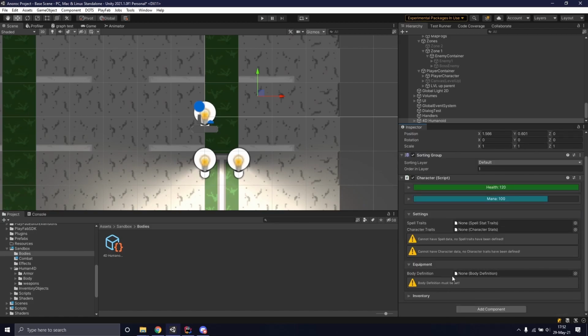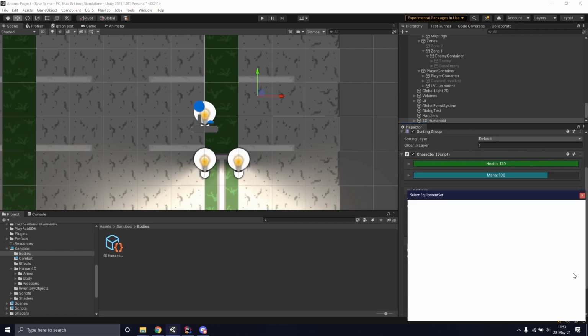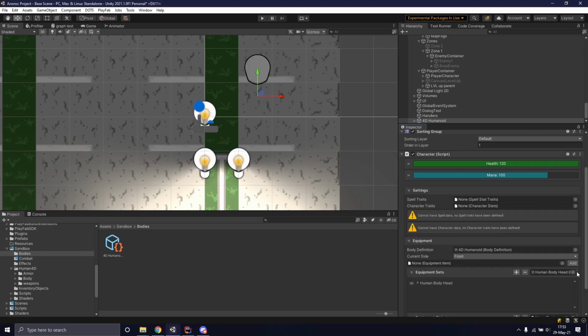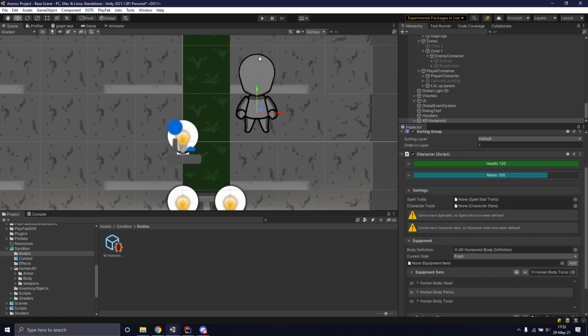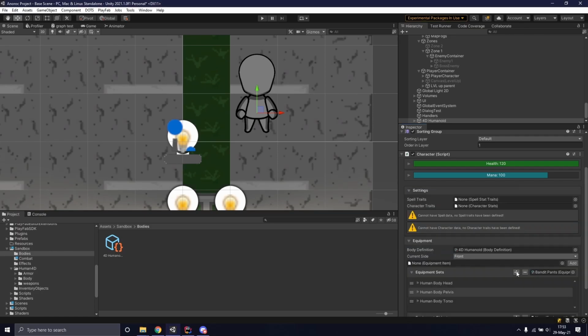Before we can actually equip equipment, we first have to define which body definition we are using. In our case, we are using the 4D humanoid. From there, we can just go and equip some equipment or equipment sets. In my case, I'm just going to equip a simple human body. There you go. As you can see, a simple human body was created. Now on top, we can also add bandit pants, for example, which will just be put on top.